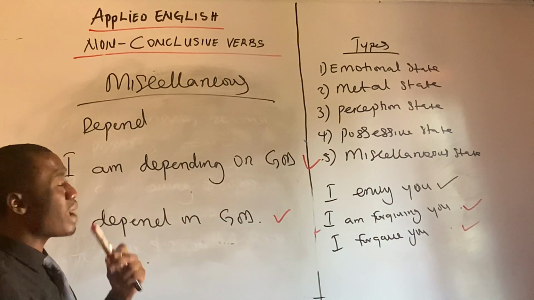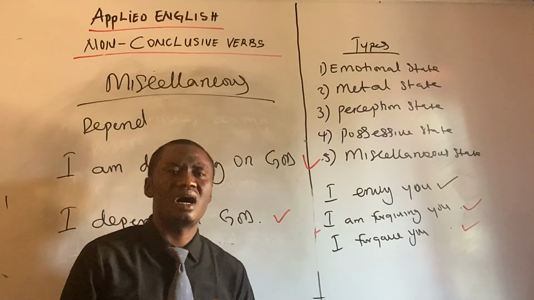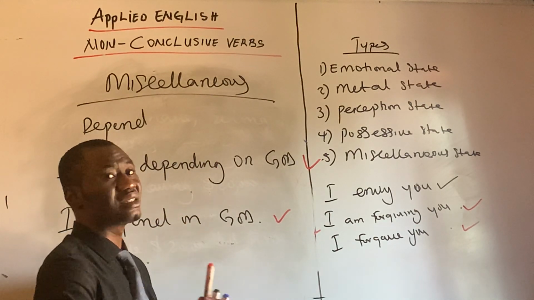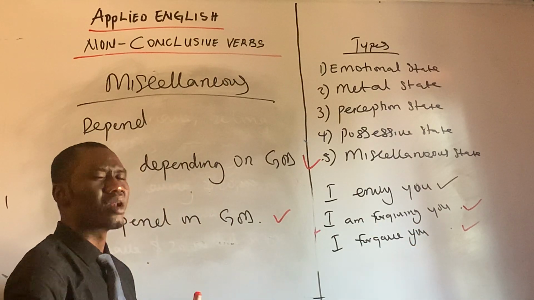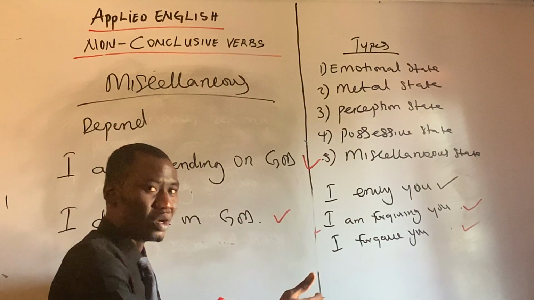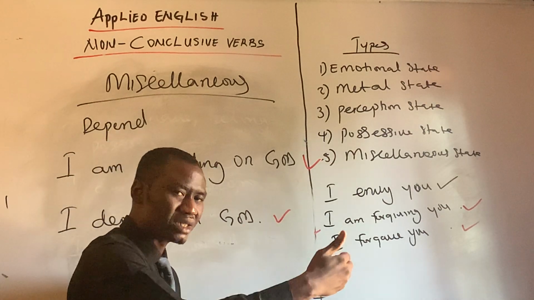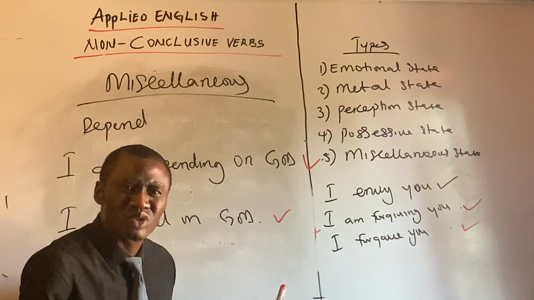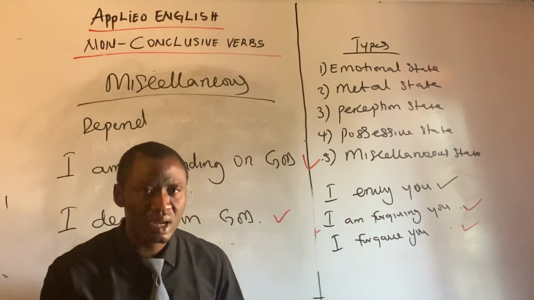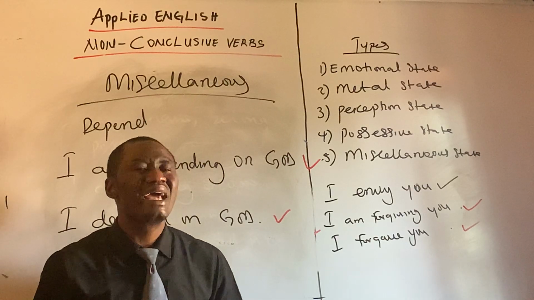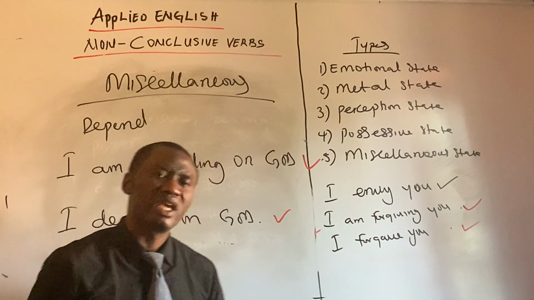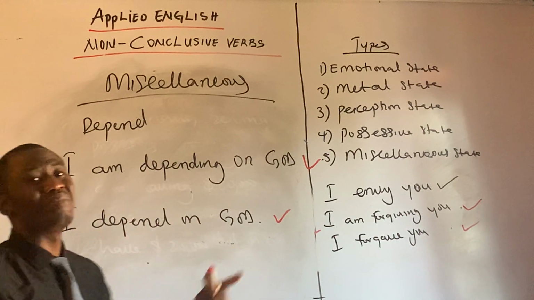When you say, "I'm depending on God," this is a present continuous tense, which I told you is something that is unending. It's an ongoing, active process. "I'm depending on God." This is an active, ongoing process, and we don't even know when that is going to come to an end. But when you say, "I depend on God," this is in the now. This is something that is happening at the present. "I depend on God." So, if you're born again, you don't say, "I'm depending on God."